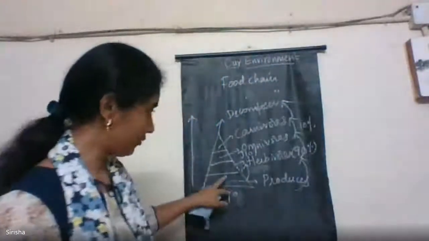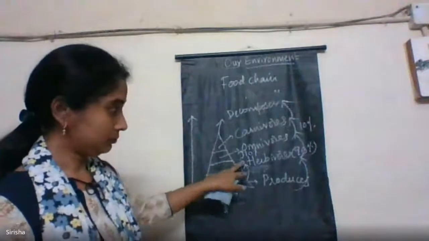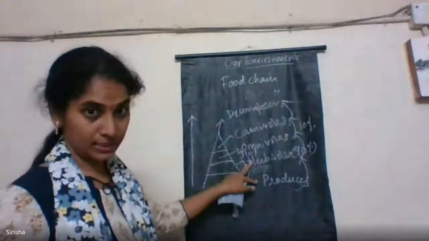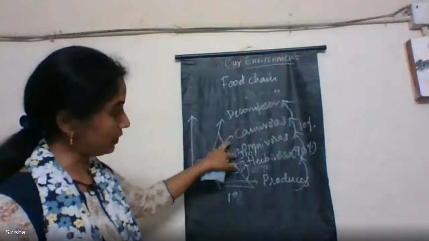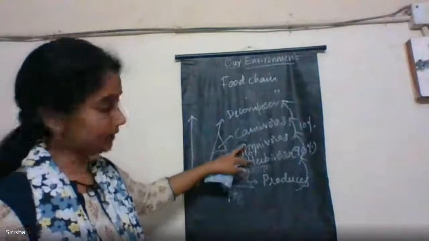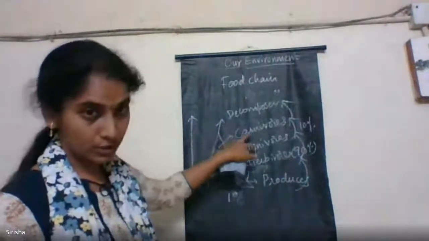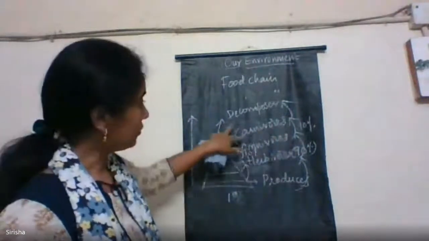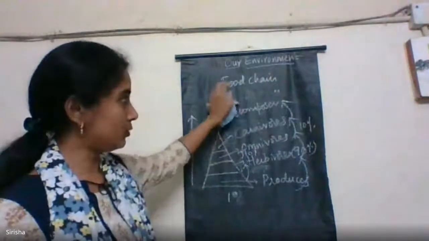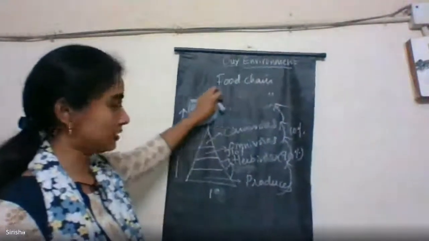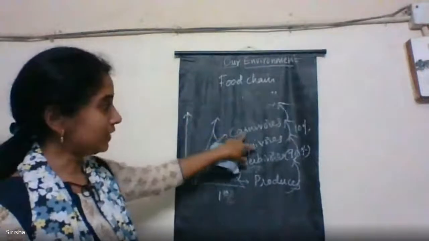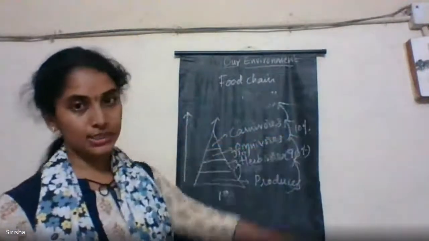For example, from producers to herbivores, only 10% is carried. From herbivores to omnivores, 10% is carried. From omnivores to carnivores, 10% is carried. From carnivores to decomposers, it is another matter, not in the trophic level. So only 10% of the energy is transferred to the next trophic level. This is called the 10% law.